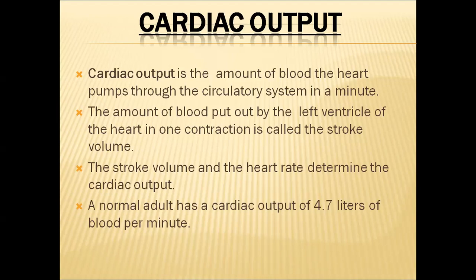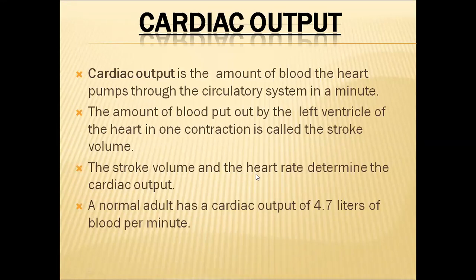Usually this blood is supplied to all organs in the body except the lungs. So in a single heartbeat, the amount of blood that comes out of the left ventricle is considered as stroke volume.